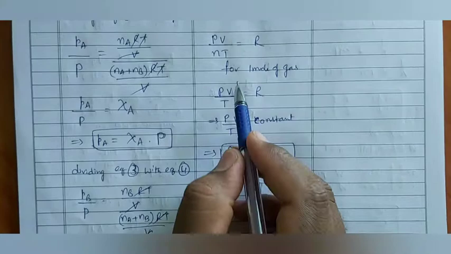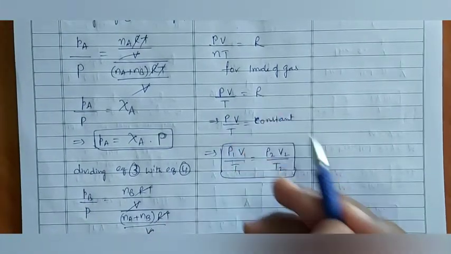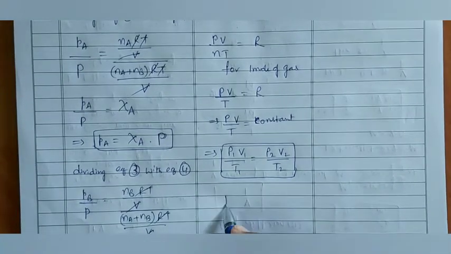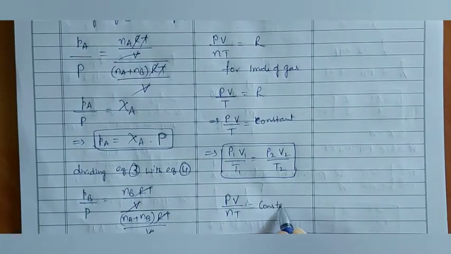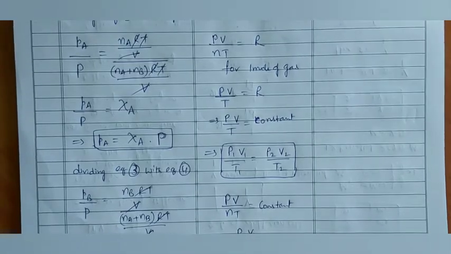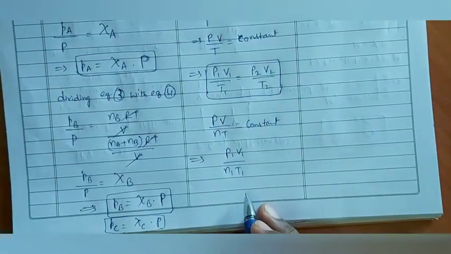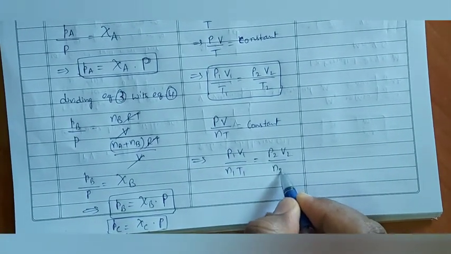And one more time, here we have taken 1 mole of gas. If you don't take 1 mole of gas, then the number of moles also will be a considerable number. Then PV by nT is equal to constant. This implies P1 V1 by N1 T1 is equal to P2 V2 by N2 T2.